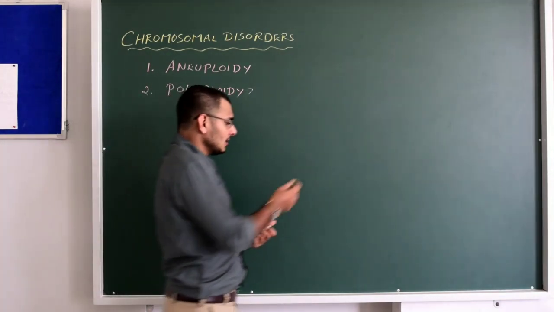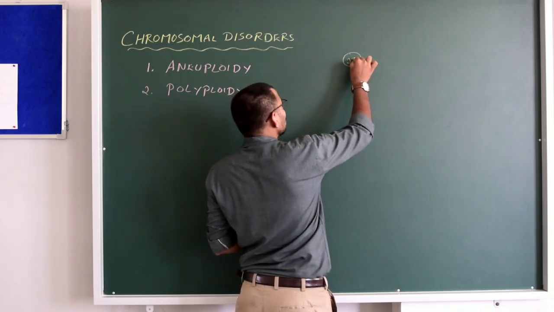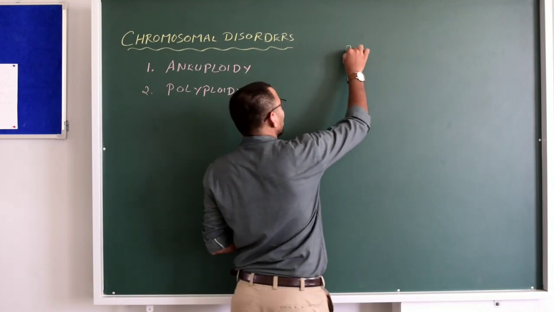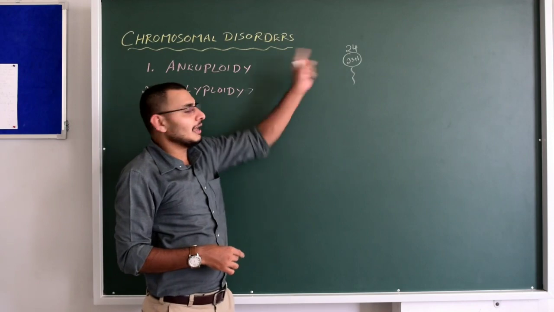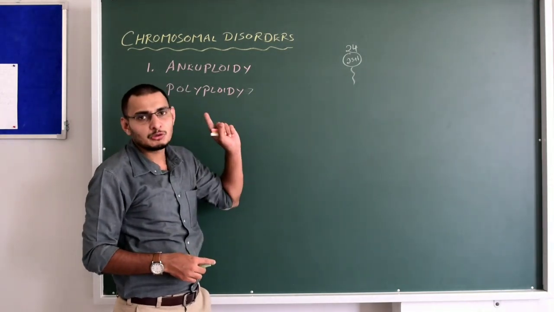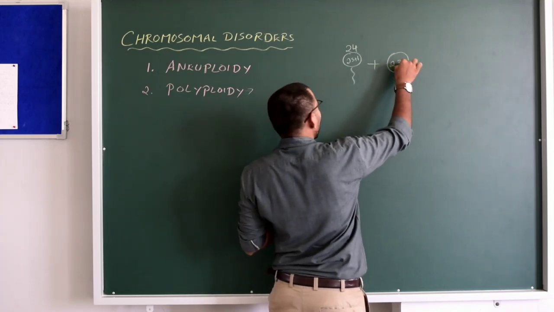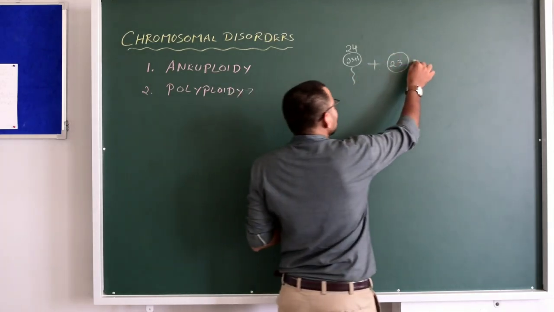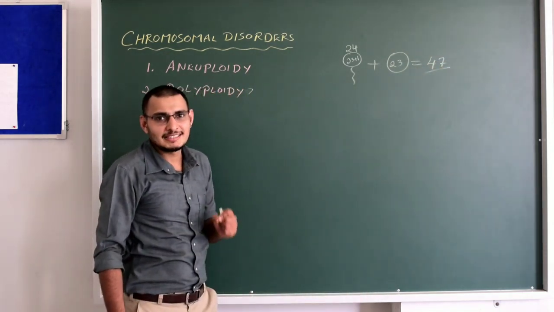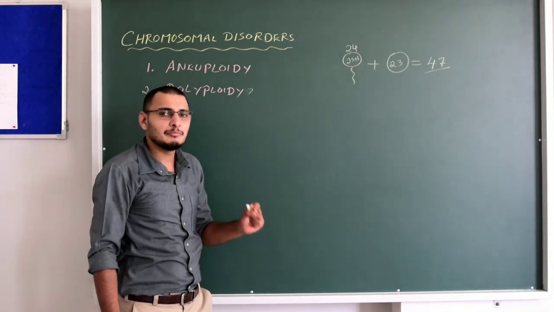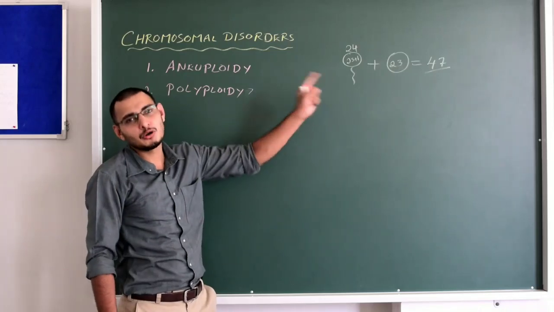So if that gamete is a sperm, instead of having 23 chromosomes, it will have 24 chromosomes. The sperm is containing an abnormal number of chromosomes. One extra chromosome is there along with 23 chromosomes. If it fertilizes a normal ovum which has 23 chromosomes, obviously you see a total of 47 chromosomes instead of 46 chromosomes. 46 chromosomes in a cell or in a person is a normal diploid condition, but in this case it is an abnormal condition.